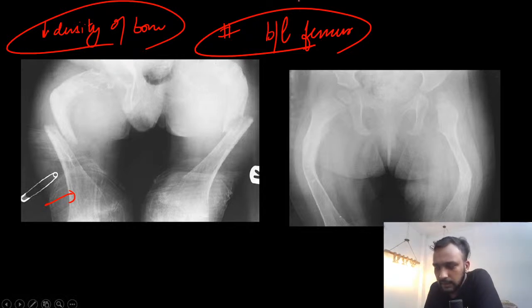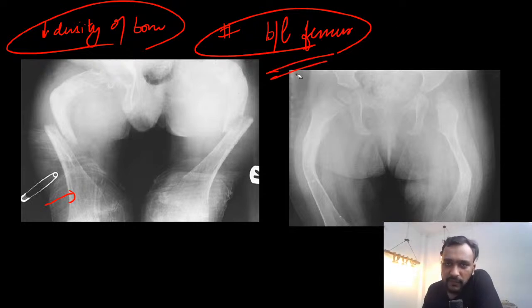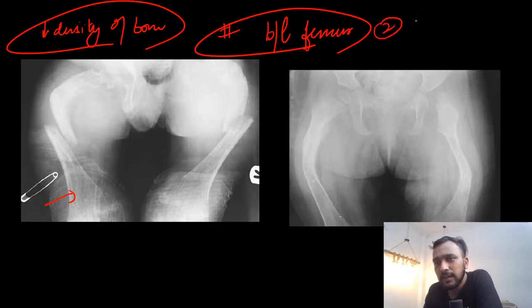Okay, that is same. So just look at the fish mouth. This is how your fish mouth will look like. So all these are just similar appearances. Then bilateral fracture involving the bilateral femur, right? And other features that you can see in these patients are blue sclera.